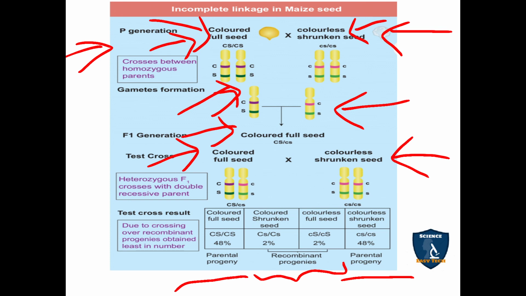If you add these, the parental percentage is 96% and the recombinant percentage is 4% totally. So incomplete linkage can lead to new forms because the genes are separated. Due to separation, crossing over occurs.